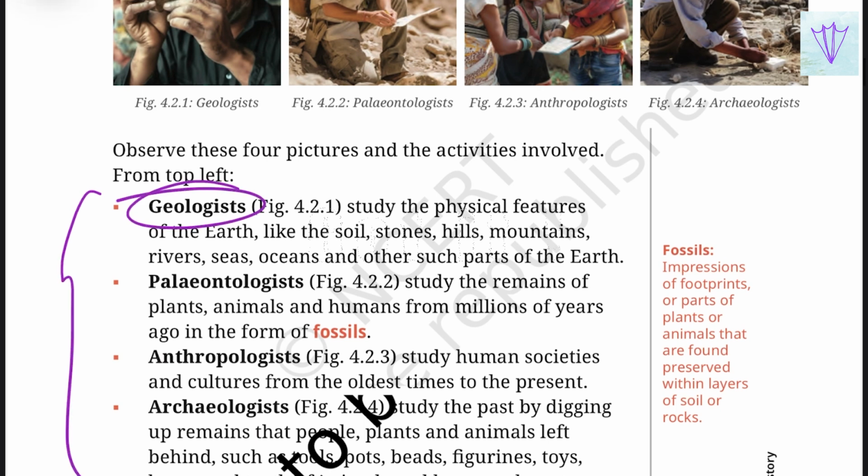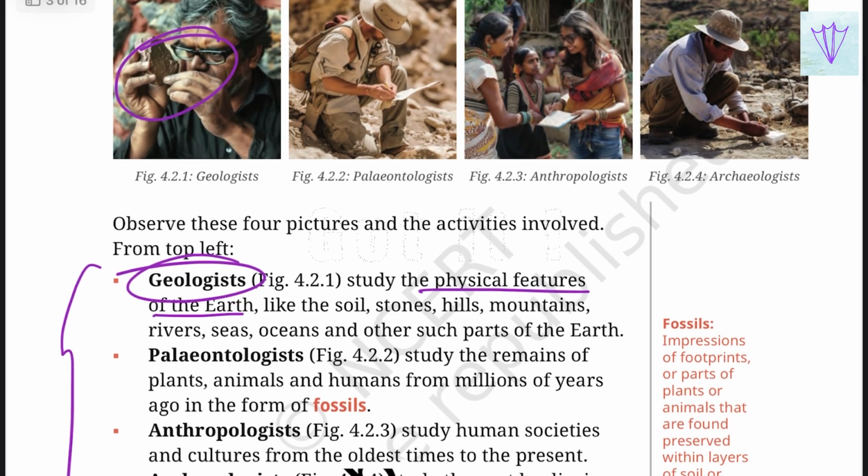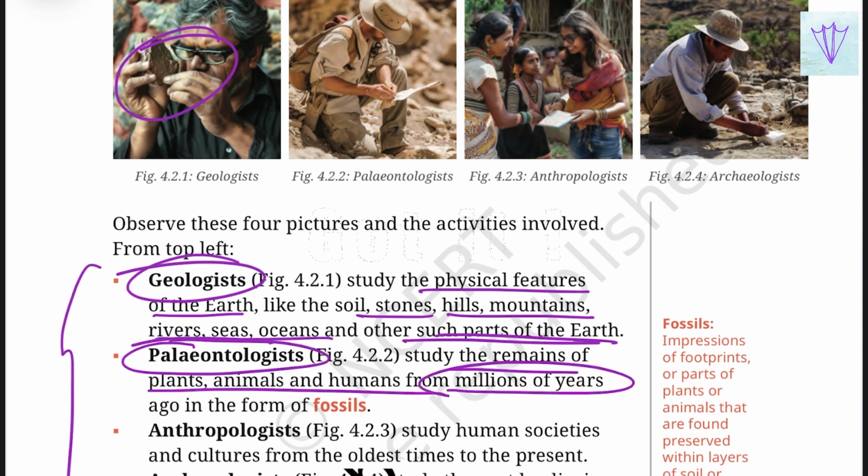The first group is geologists. They study the physical features of the earth, like the soil, stones, hills, mountains, rivers, seas, oceans, and other such physical parts of the earth. Then the paleontologists study the remains of plants, animals and humans from millions of years ago, that is in the form of fossils.